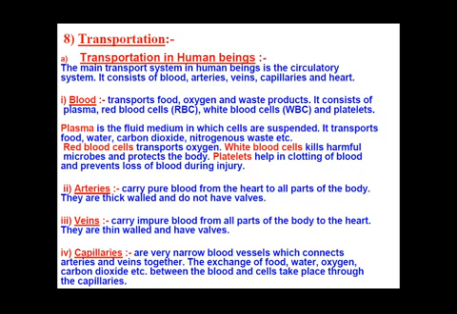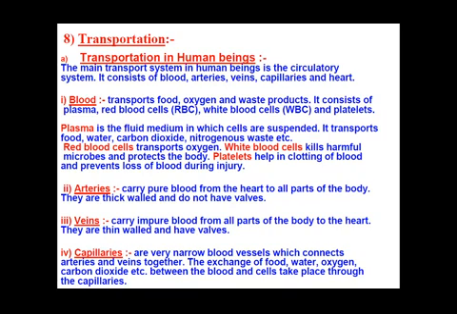It transports food, water, carbon dioxide, and nitrogenous waste from one part of the body to another part of the body. Now comes the cell portion of the blood. So red blood cells, white blood cells, and platelets comprise the cell portion of our blood. So red blood cells transport oxygen.